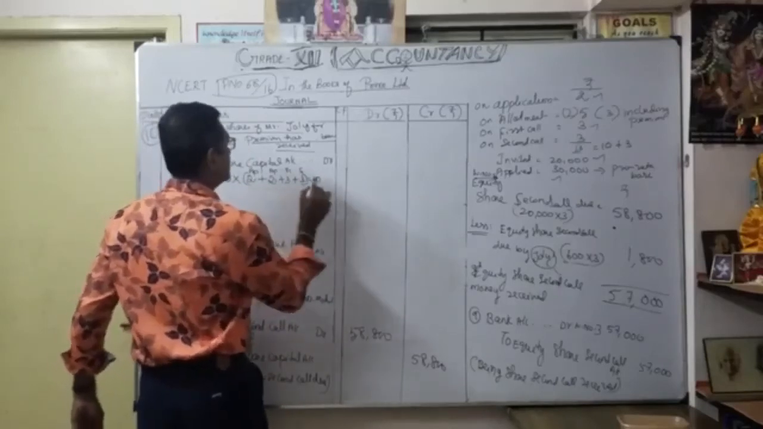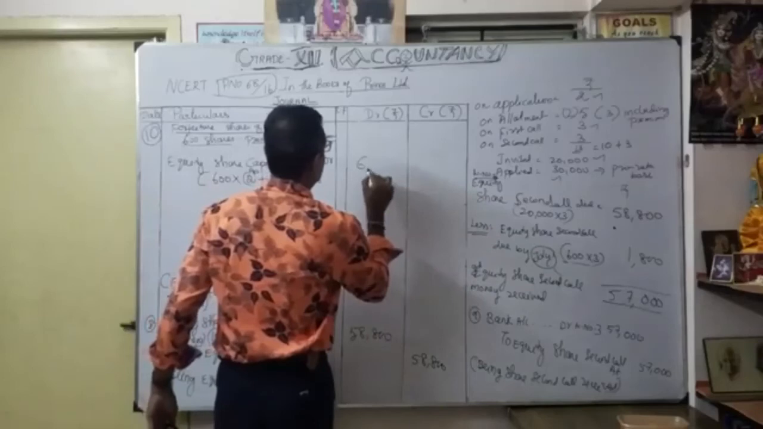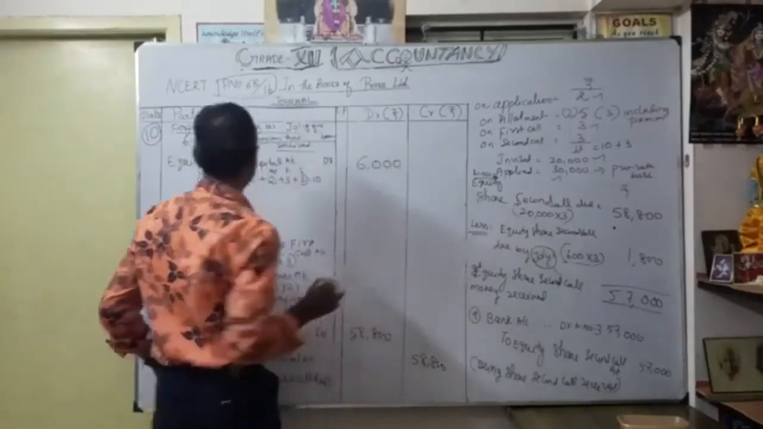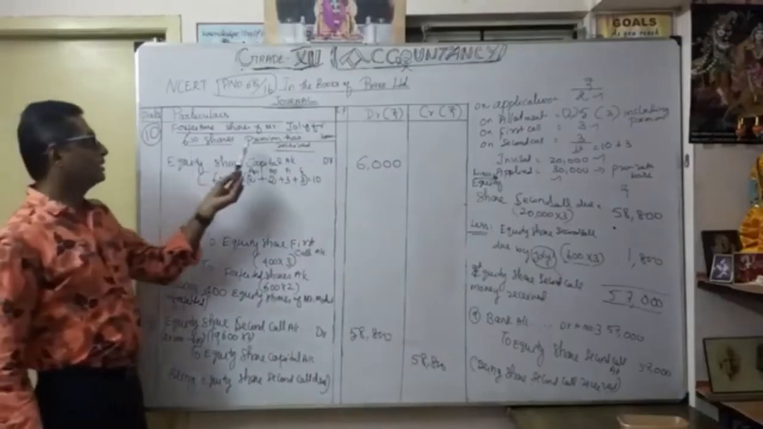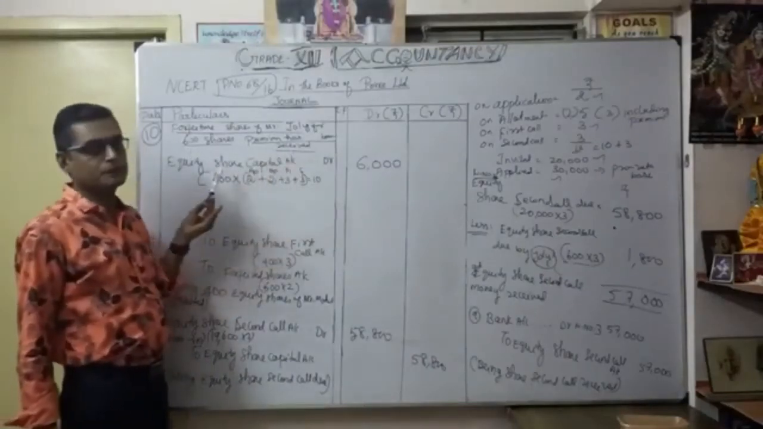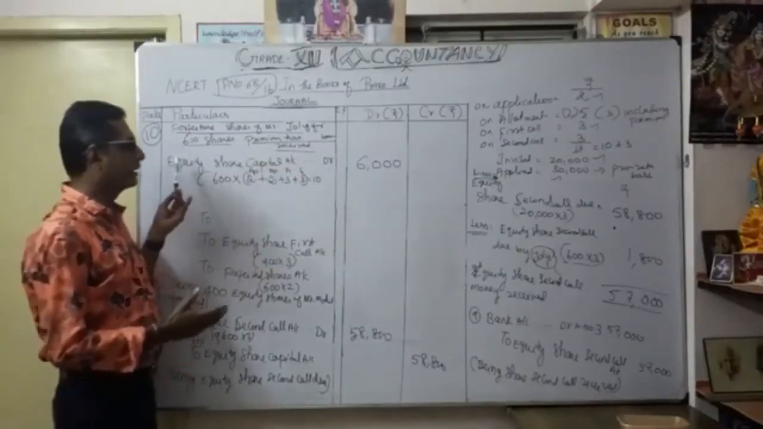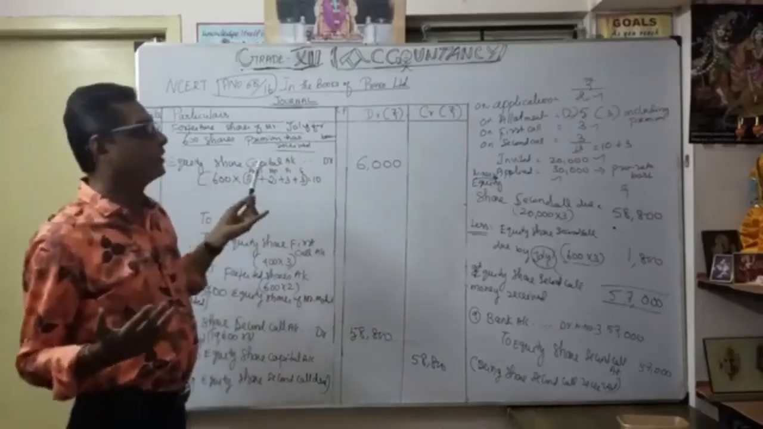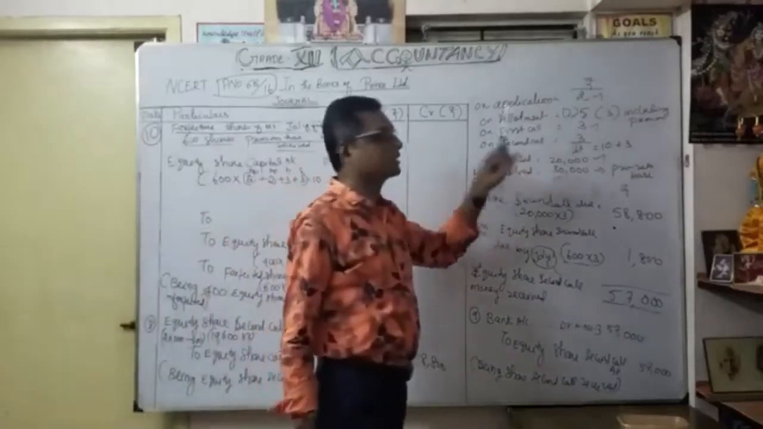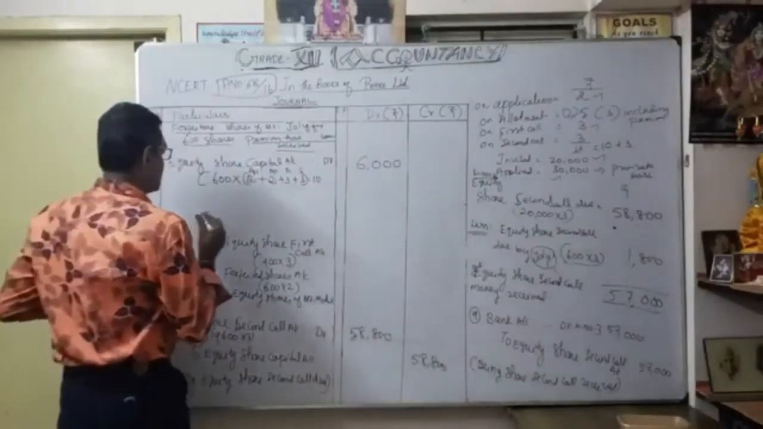So, 600 into 10, how much? 6,000 rupees. I am going to debit equity share capital. Understood? Because here, share premium has been received. Now the forfeiture entry, very important. Here, you need not debit securities premium reserve because premium is received. Okay, default only first call and second call.